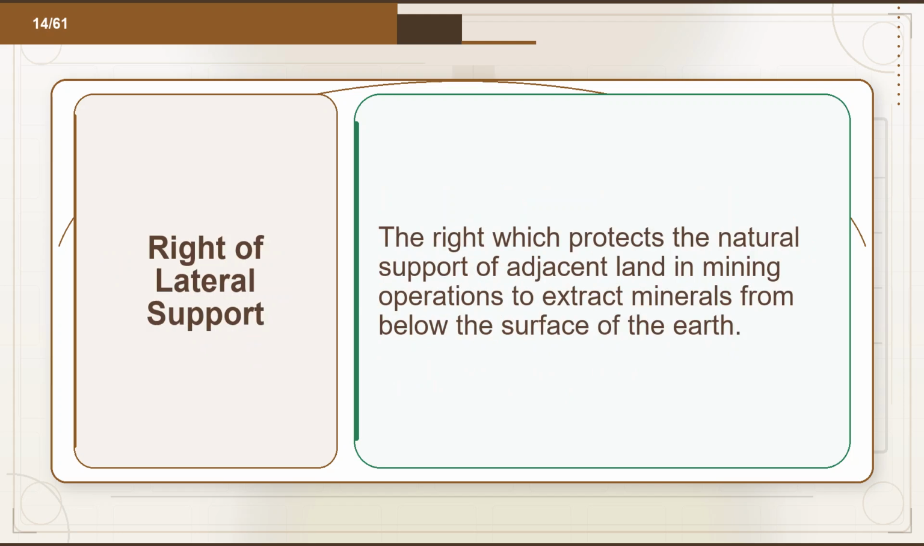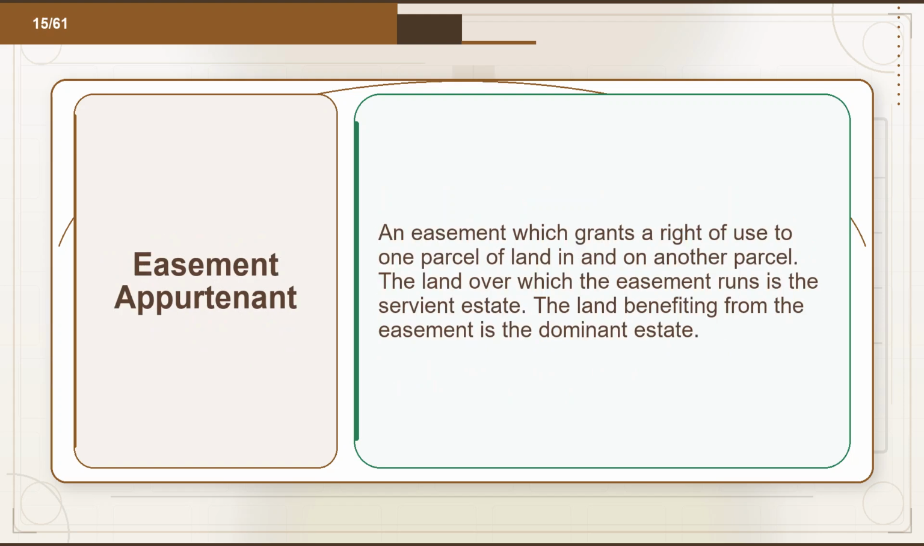Flashcard 14. Term: right of lateral support. Definition: the right which protects the natural support of adjacent land in mining operations to extract minerals from below the surface of the Earth. Flashcard 15. Term: easement appurtenant. Definition: an easement which grants a right of use to one parcel of land in and on another parcel. The land over which the easement runs is the servient estate. The land benefiting from the easement is the dominant estate.